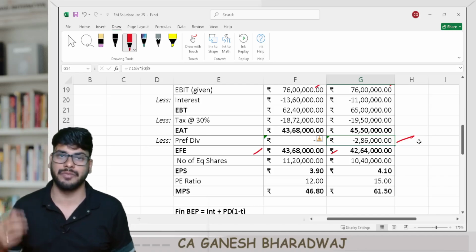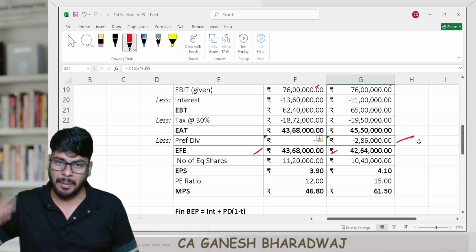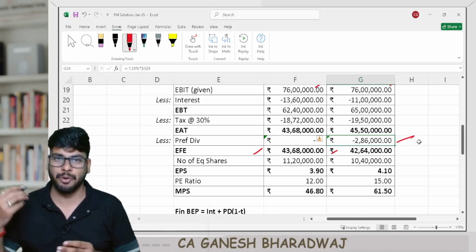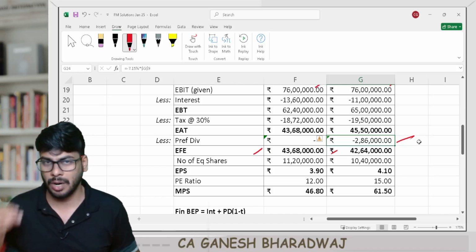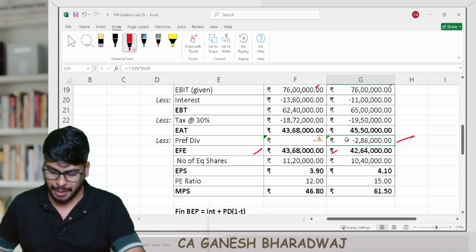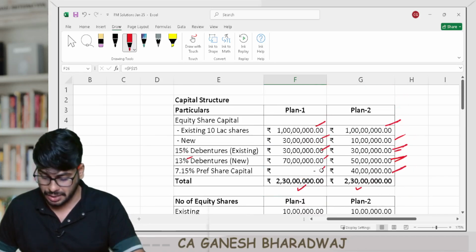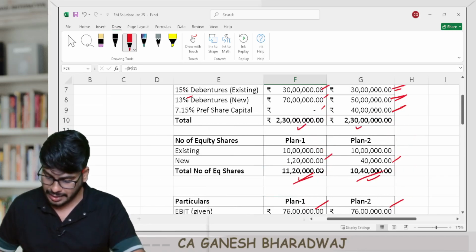These are all calculation driven. This is what I said. Since I put it in an Excel file and presenting, I'm just doing it quickly. But if you have to take out your pen and put it on paper, it might take some time. I do understand. That's the reason why I said this question was a little lengthier as compared to the others. Number of equity shares is not given in the question. We just computed above 11.2 lakhs and 10.4 lakhs.